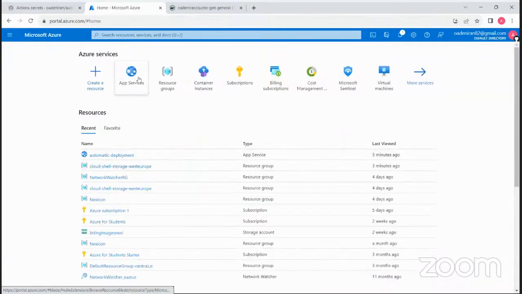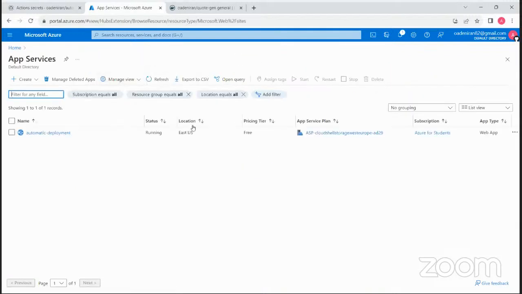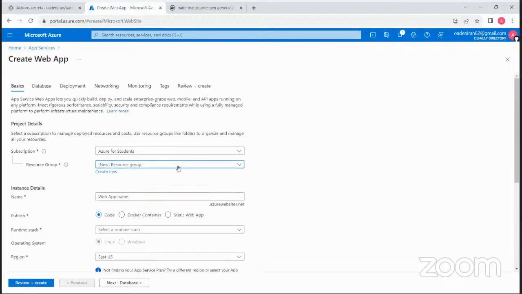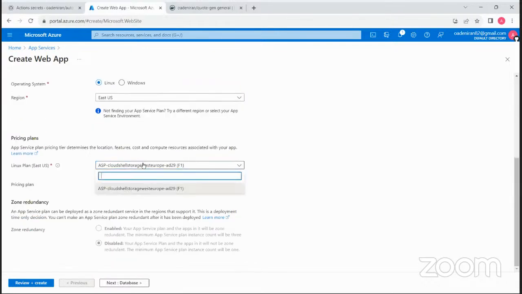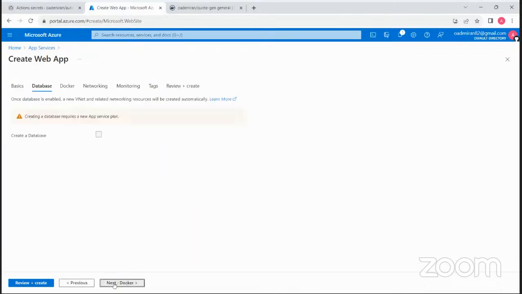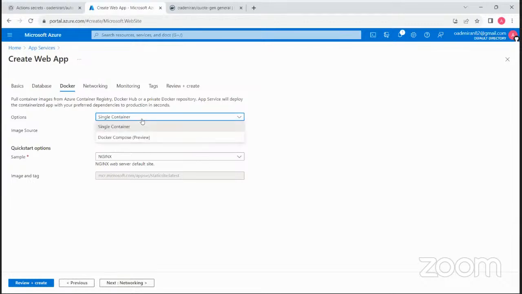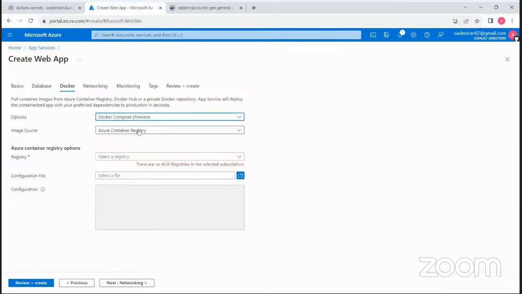Let me create a new app service. I don't know what the issue is now. Maybe I used the wrong stuff. So let me just create a web app. As usual, it's a Docker container, and yeah, this is free. The next is database, as usual, a single container.